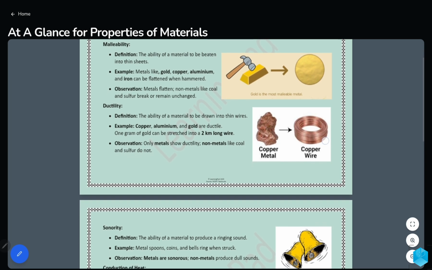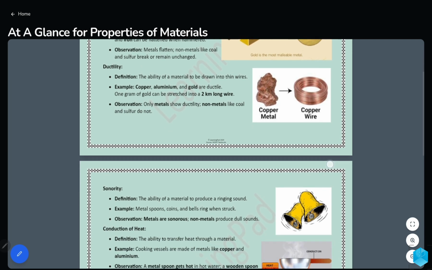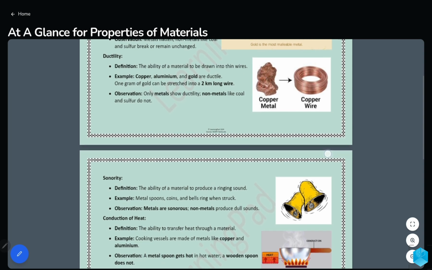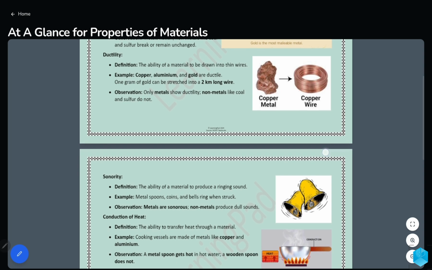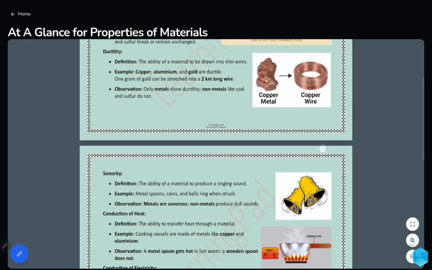Next is ductility. Ductility means the ability of a material to be drawn into thin wires. Examples are copper, aluminium, gold. These are the ductile materials. And you know what is a surprising thing? 1 gram of gold can be stretched up to 2 kilometers of length.